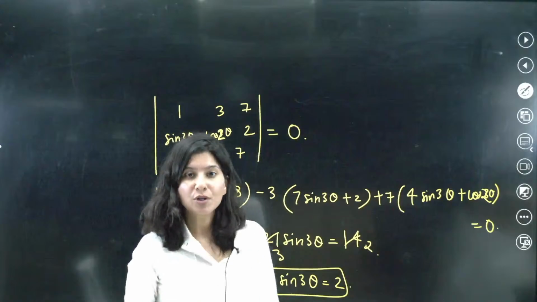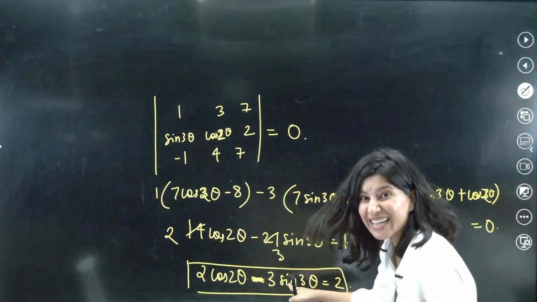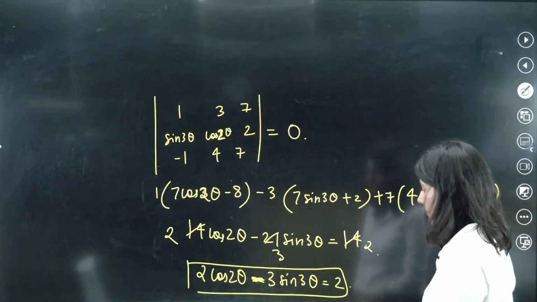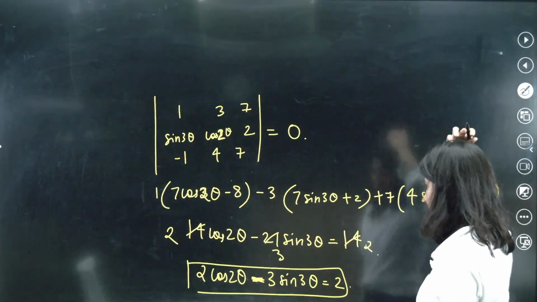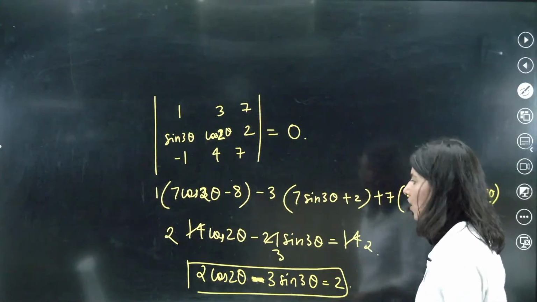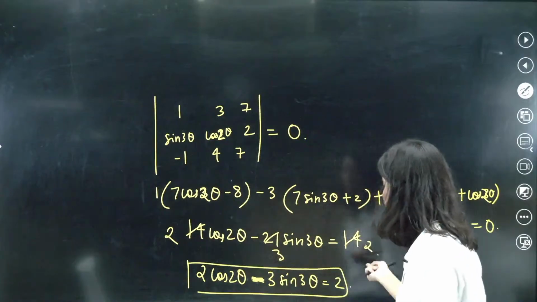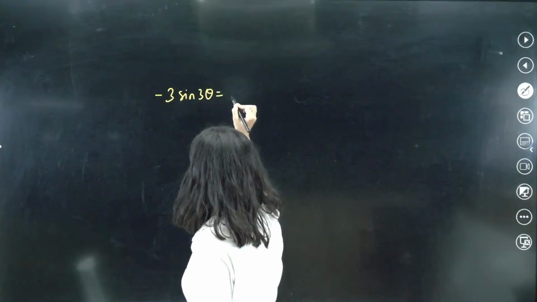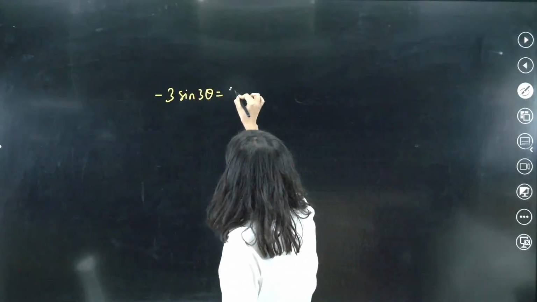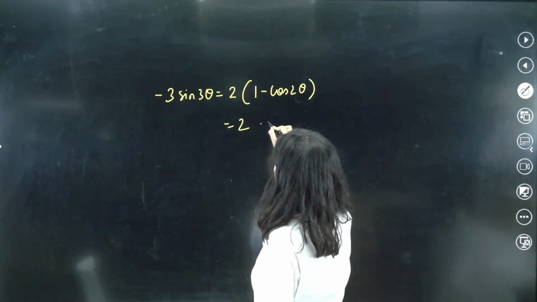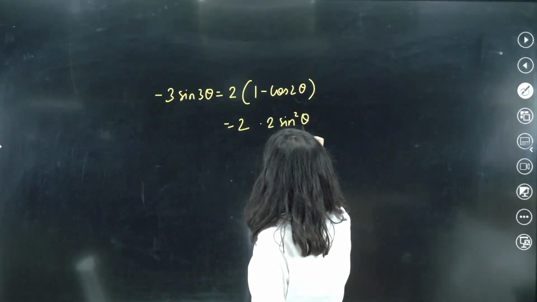Are we ready for it? So 2 cos 2 theta, what I'm going to do is take this sine 3 theta to the right hand side. Okay, this is minus 27, right? Correct? Yes. Okay. Or rather, what we need to do is 2 minus minus 3 sine 3 theta, let us keep it here, and 2 minus 2 cos 2 theta. You know the formula, right? This is 2 sine square theta.